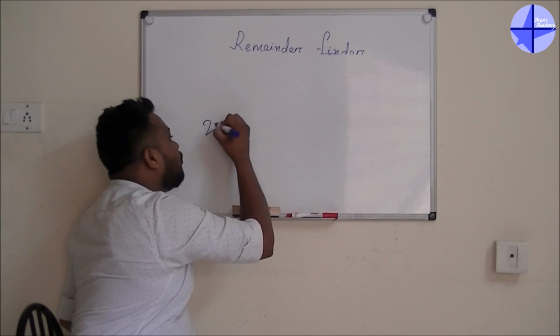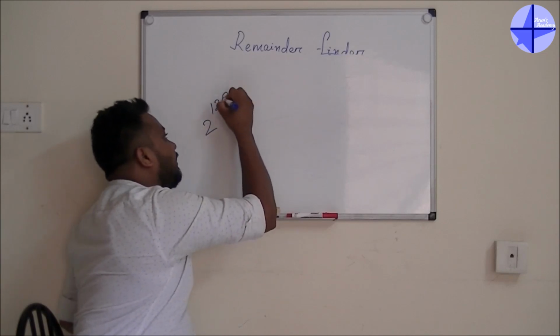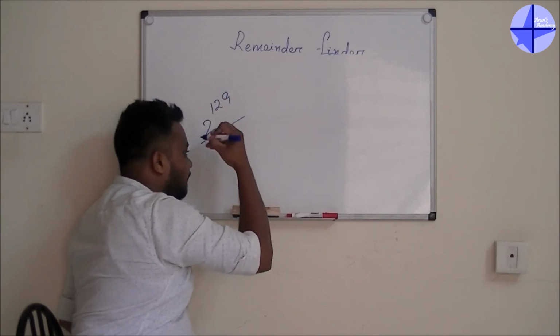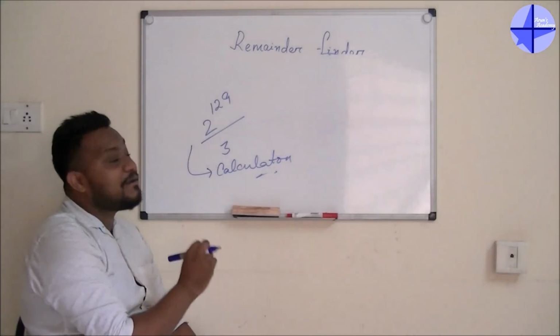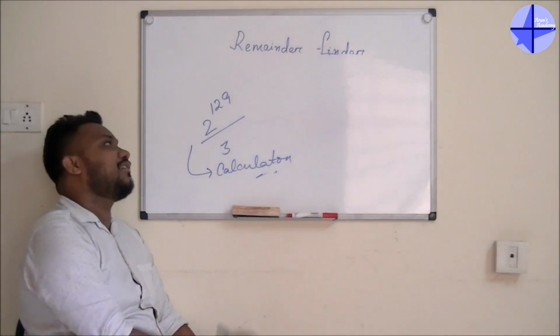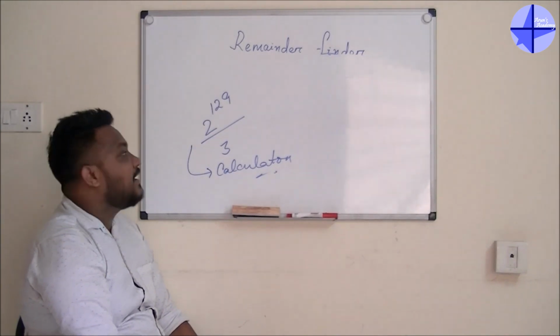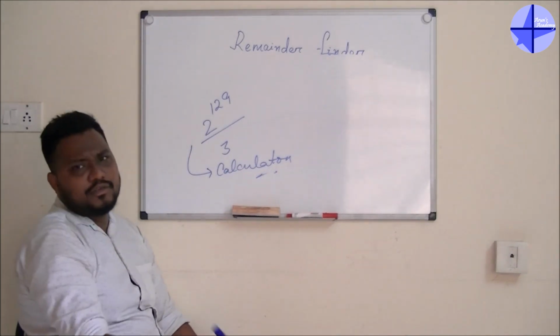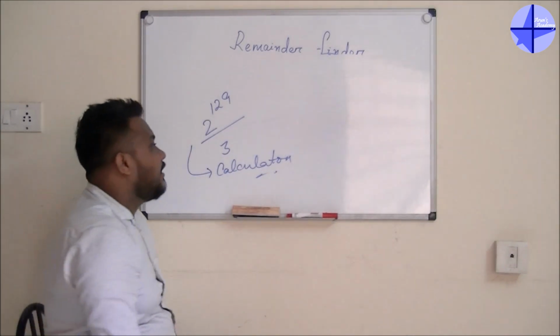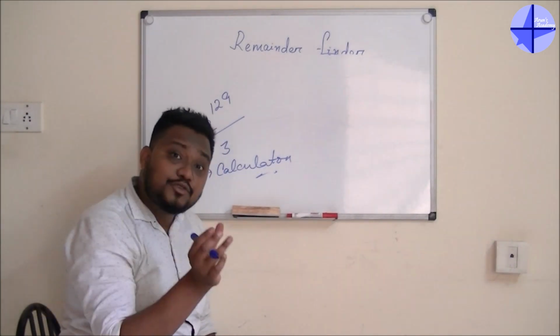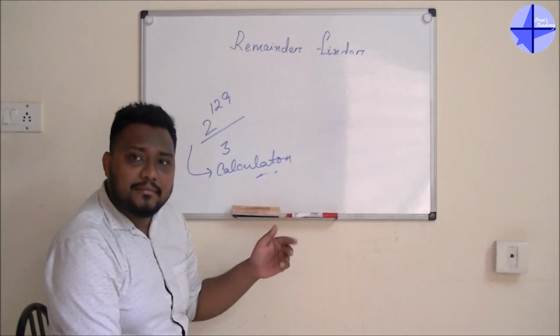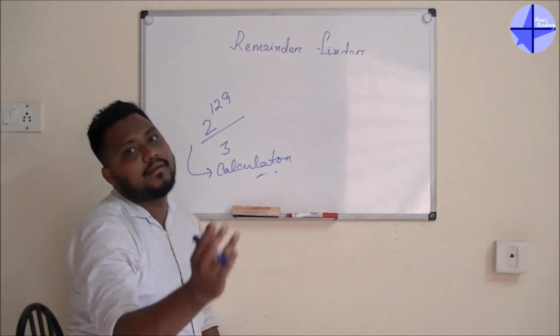What if it is 2 to the power 129 divided by 3? Guys, you have to go for the logic if you want to solve this remainder finder. So let's go for the power cycle. I already told you people, power number means power cycle. But that time we used to go for unit digit. This time we have to go for remainder.